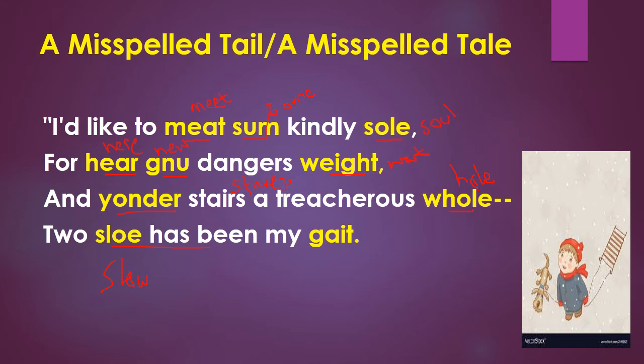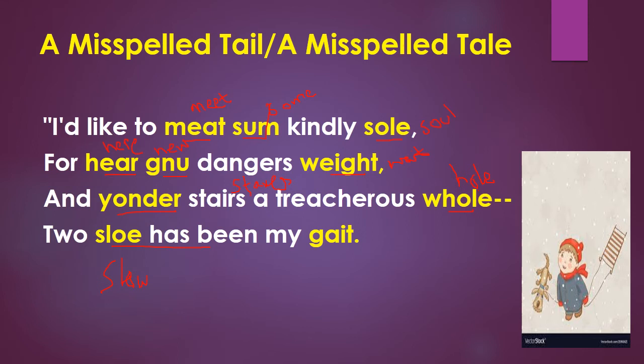So here you can see in this stanza what happens. He wanted to meet some kindly soul, and he wanted to hear the new dangers. He knows that there are new dangers waiting for him, and he's also stating the treacherous way.